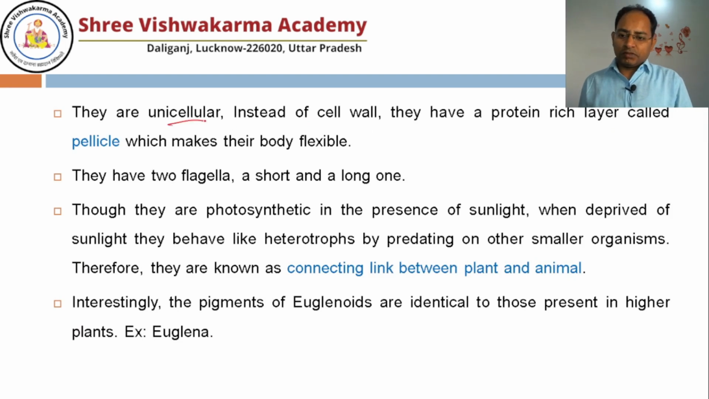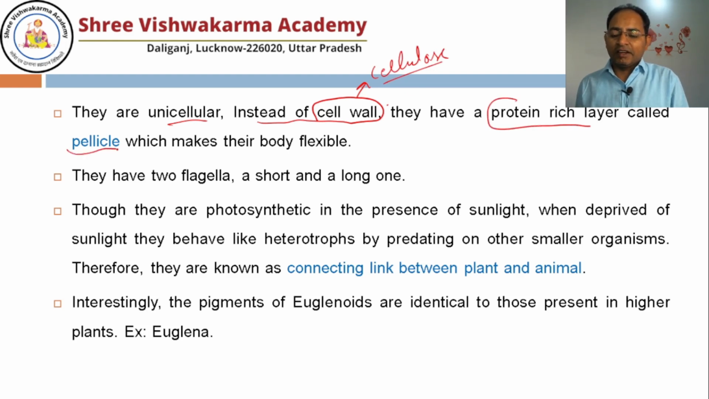Well, they are unicellular. If they are plants, then they should have a cell wall, obviously made up of cellulose, but interestingly, the cell wall is not made up of cellulose. Rather than a cell wall, it has one protein-rich layer called the pellicle. So on one side, it is showing the character of the plant, like photosynthesis. On the other side, it is showing the character of the animal, that is heterotrophy. And again, it doesn't have a cell wall, which shows the character of the animal. It has the protein-rich layer, which makes its body flexible.